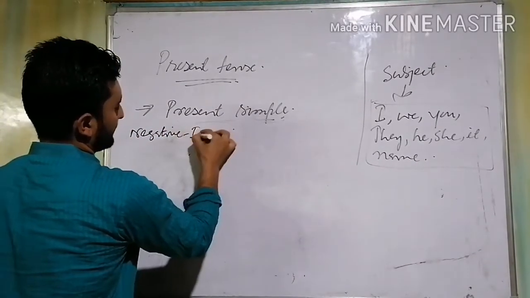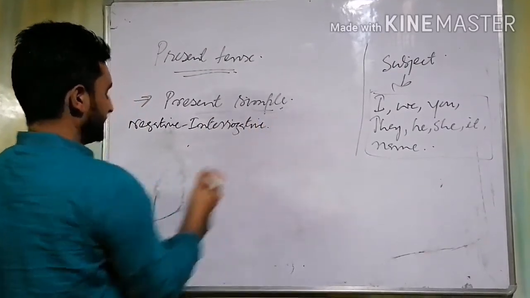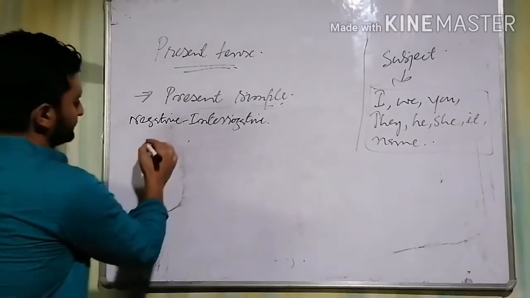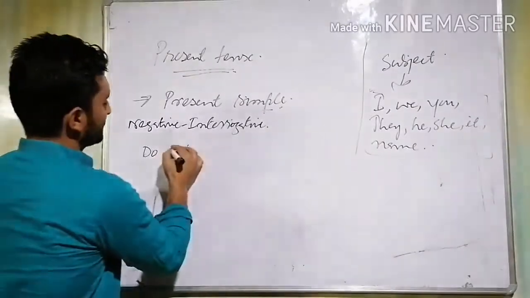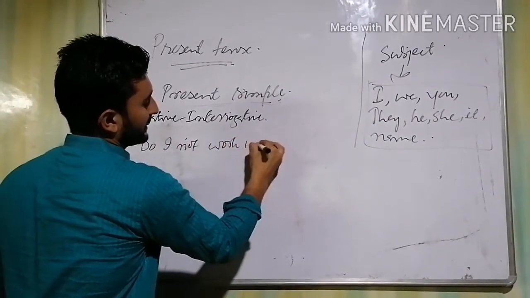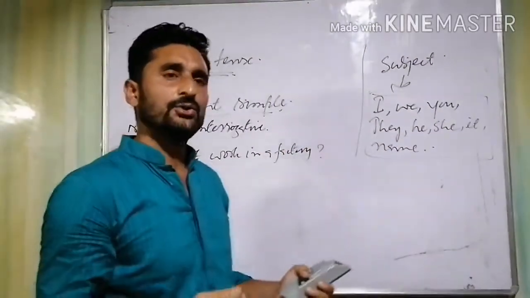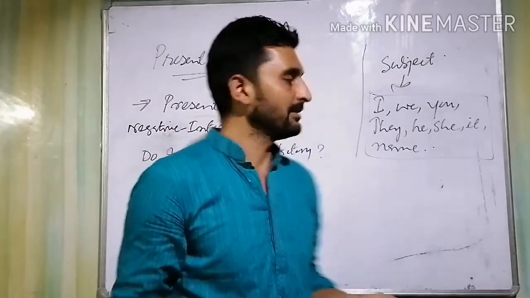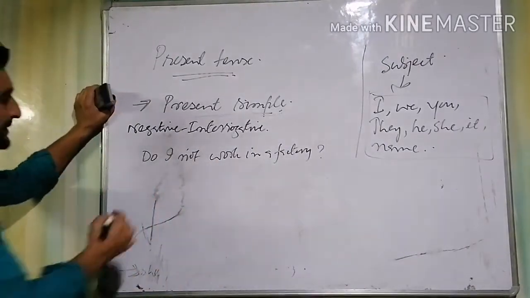Negative interrogative sentence. Take the example. There are actually two ways to write a negative interrogative sentence. Do I not work in a factory? Or we generally say, do I not know how to play? All right? Do I not work in a factory?